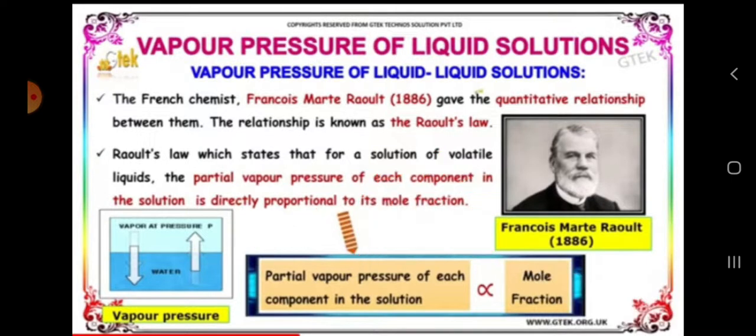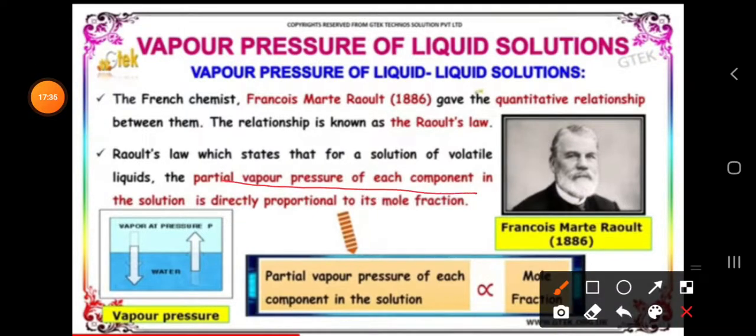So by this we can say the vapor pressure, what he states is that the partial pressure of each component in the solution, that is P1 plus P2, is directly proportional to the mole fraction.